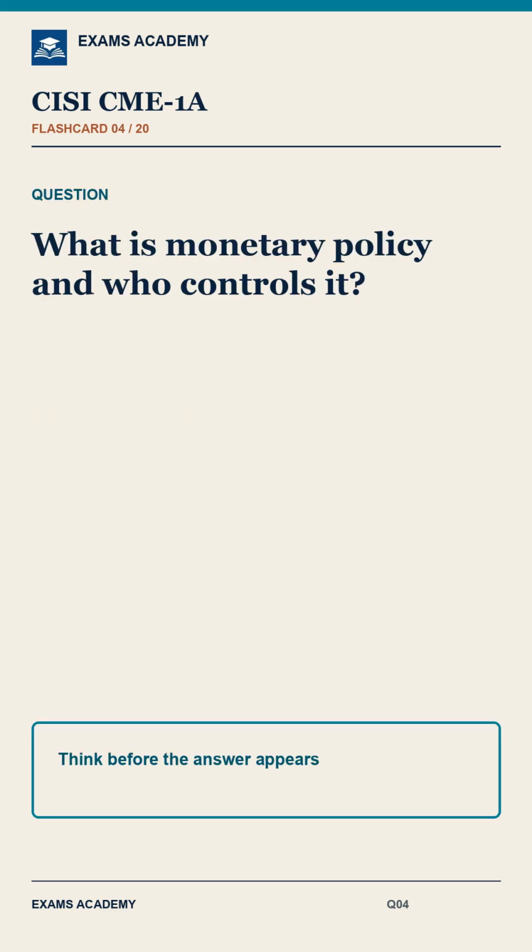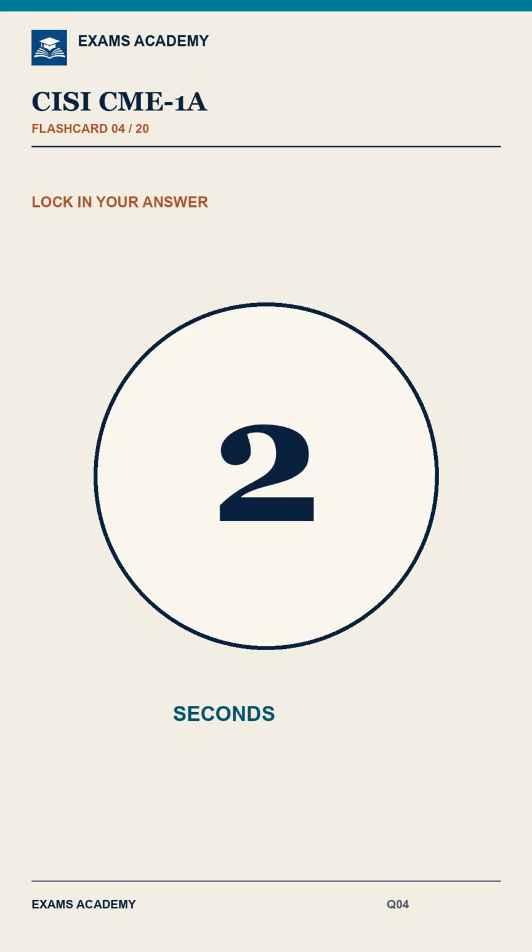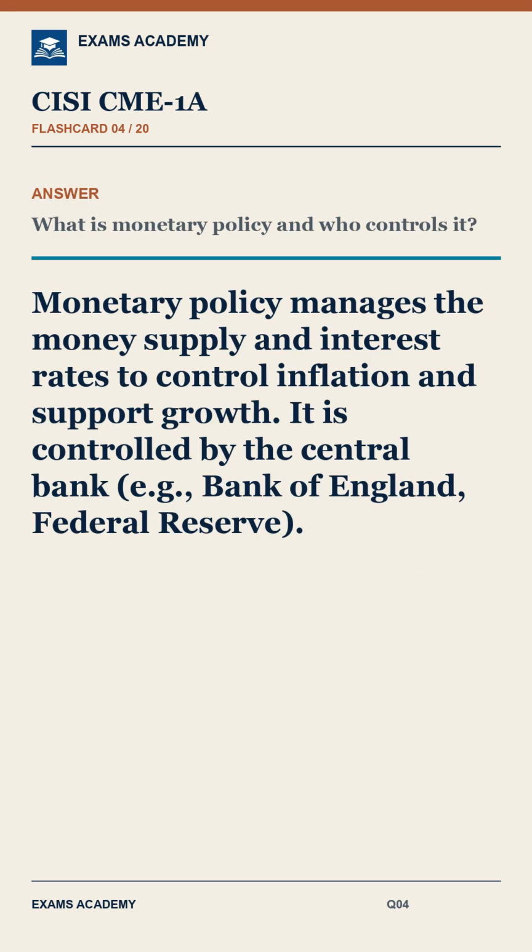Question 4. What is monetary policy and who controls it? Answer. Monetary policy manages the money supply and interest rates to control inflation and support growth. It is controlled by the central bank, e.g., Bank of England, Federal Reserve.